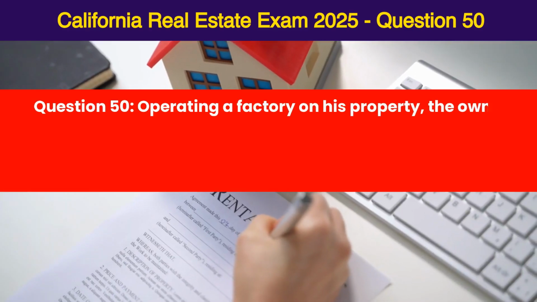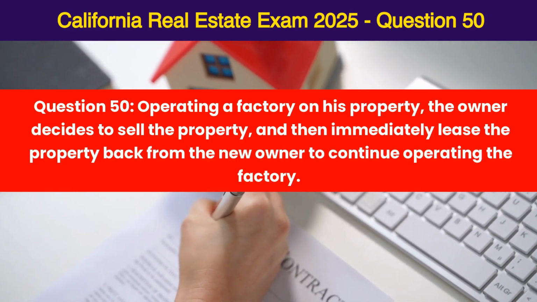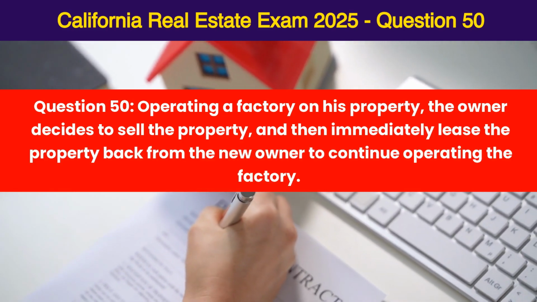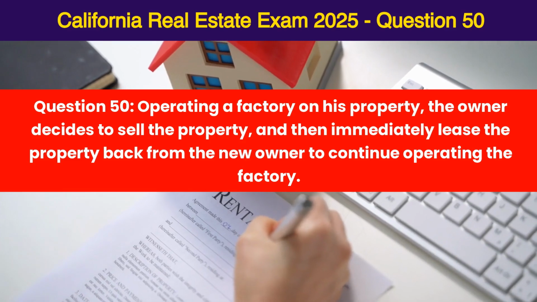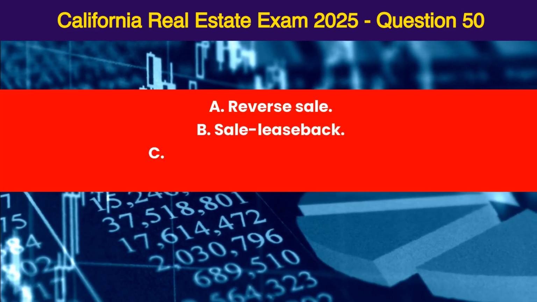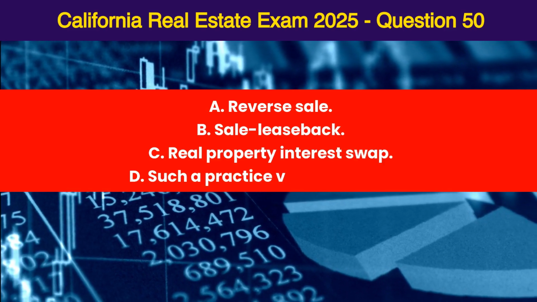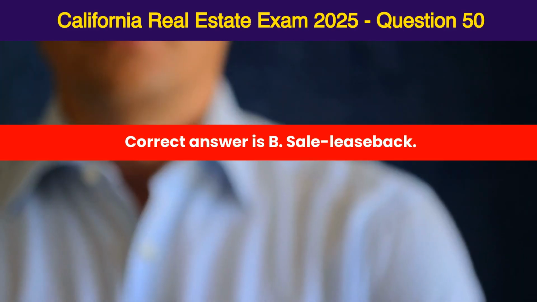Question 50. Operating a factory on his property, the owner decides to sell the property and then immediately lease the property back from the new owner to continue operating the factory. This practice is called A. Reverse sale. B. Sale leaseback. C. Real property interest swap. D. Such a practice violates the UCC. Correct answer is B. Sale leaseback.